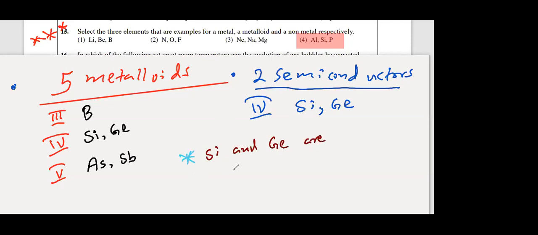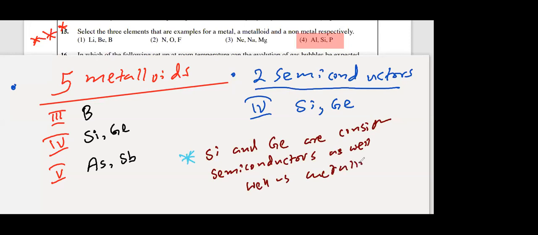It comes under metalloids as well as under semiconductors.